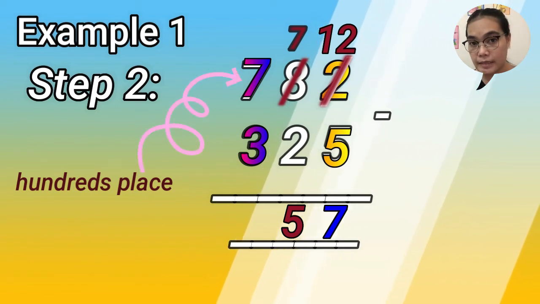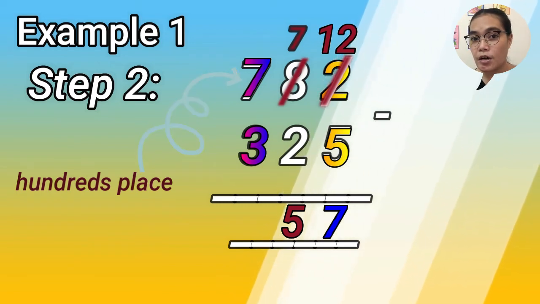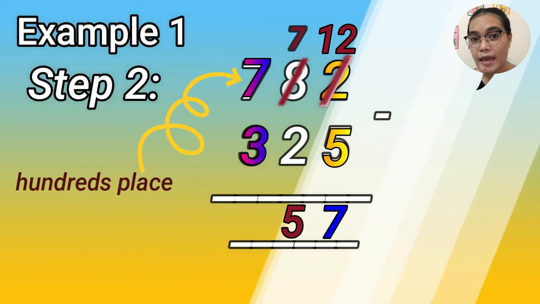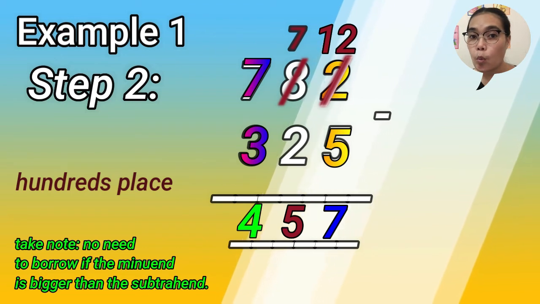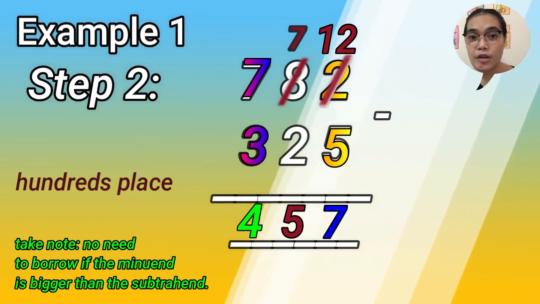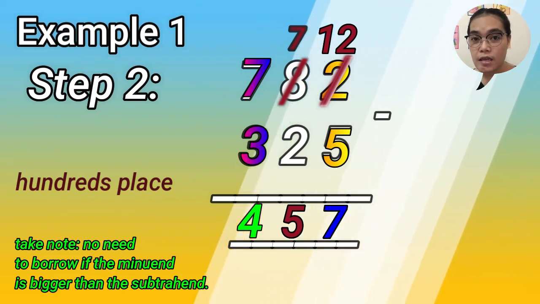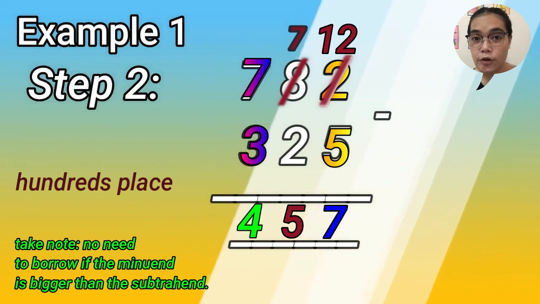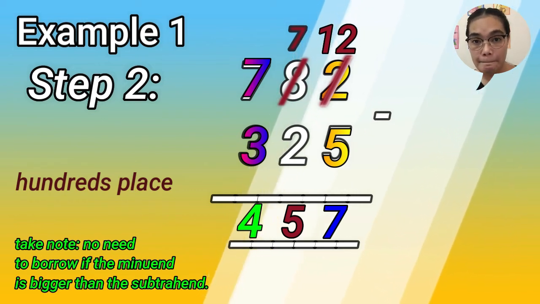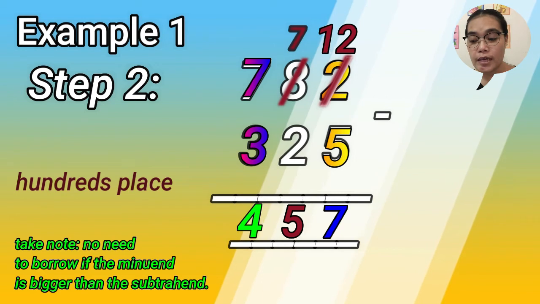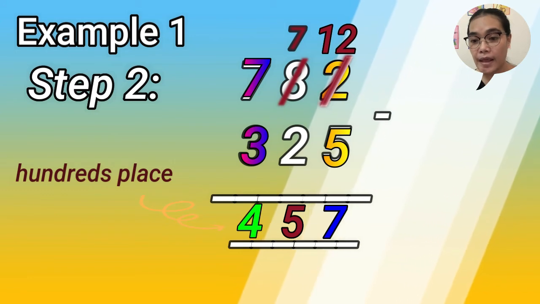What will be the answer? 7 is bigger than 3, so the answer is 4. We don't need to borrow from the other number because 7 is bigger than 3. So the hundreds now is 4.